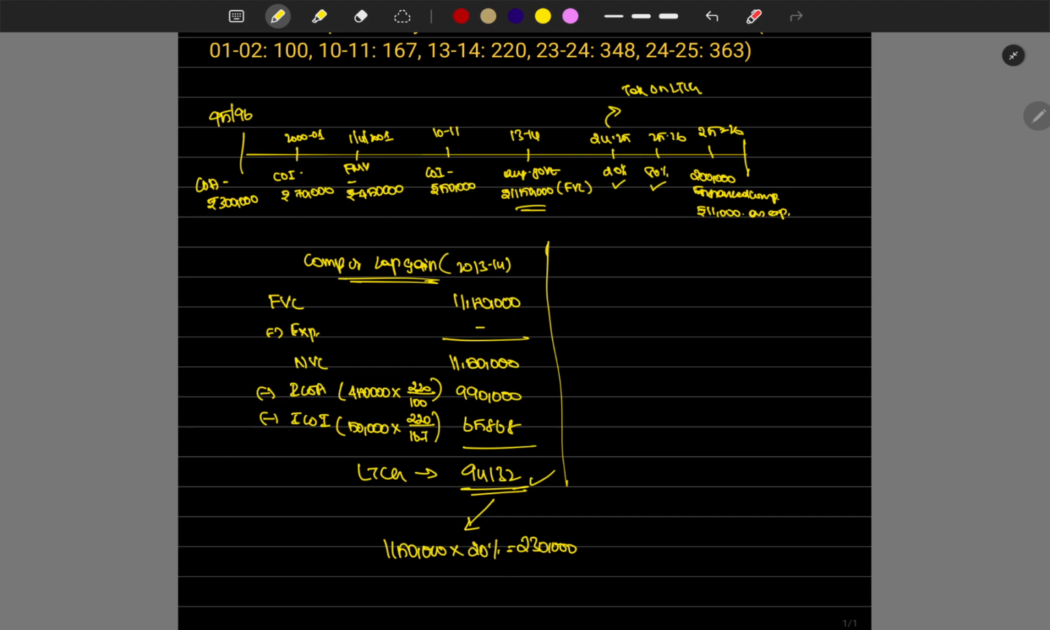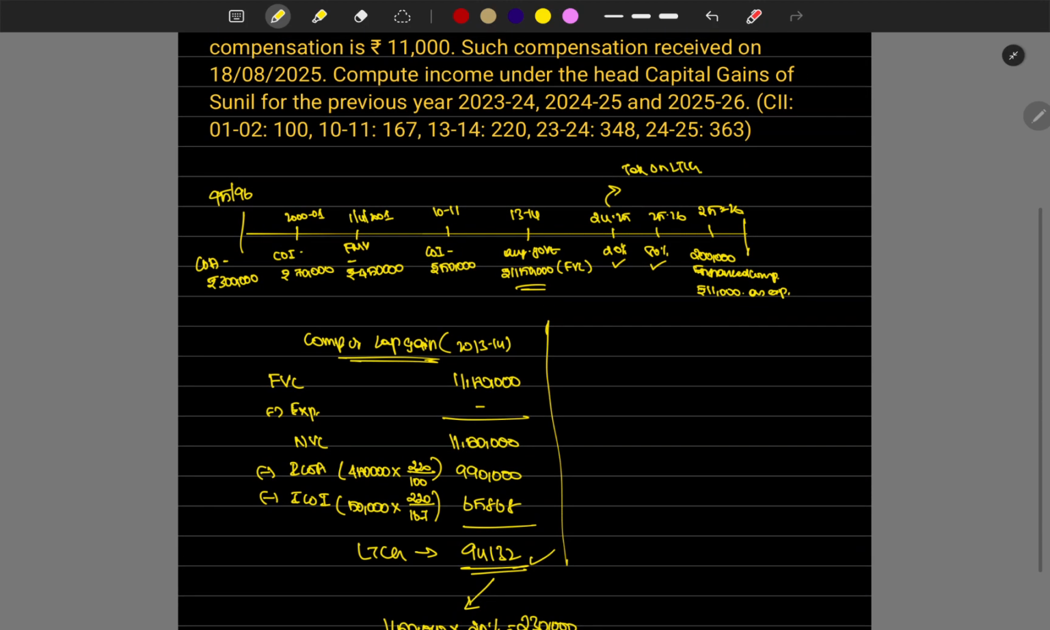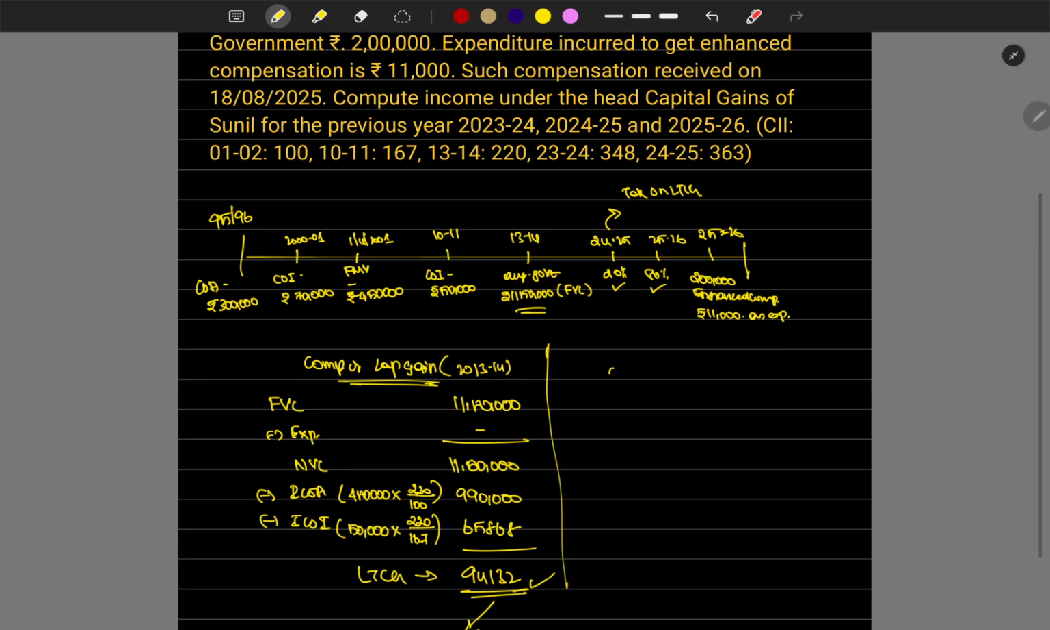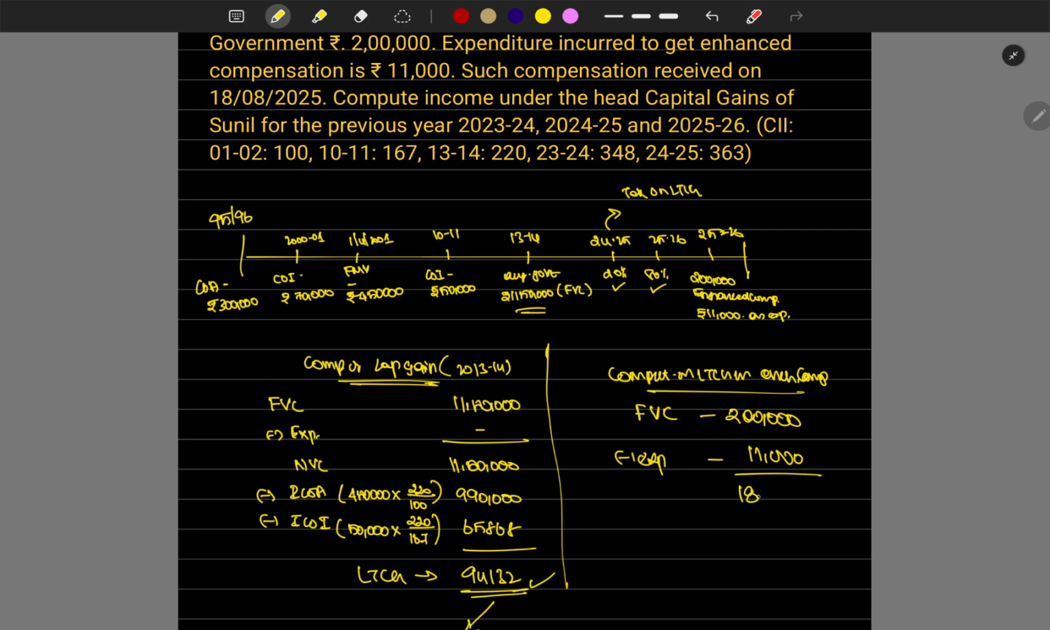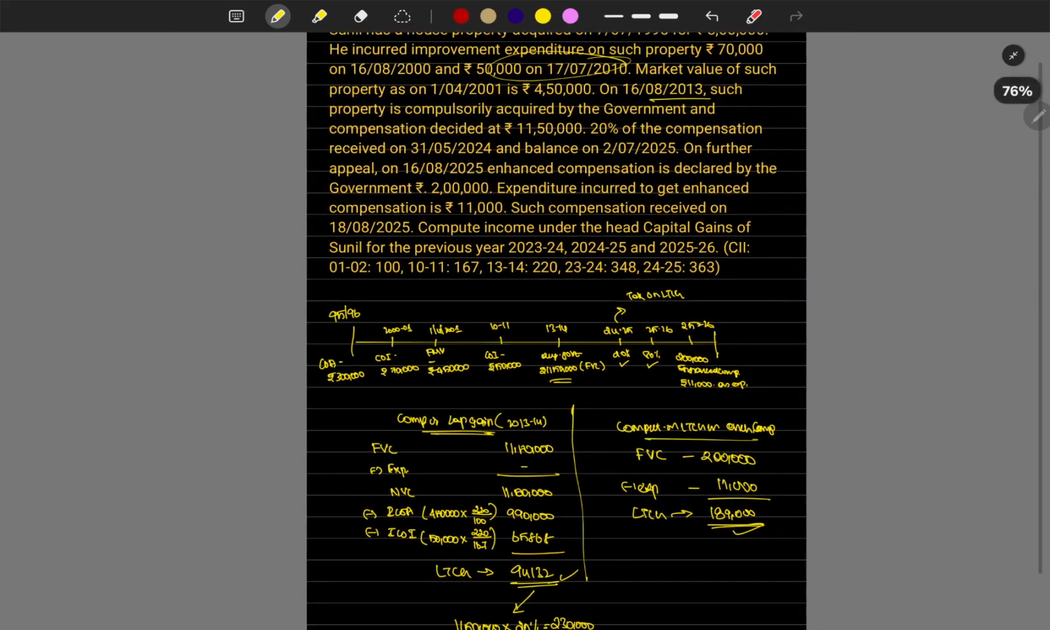Then how much enhanced compensation has he received? LTCG on enhanced compensation: the full value of consideration is 2 lakh he receives later. Then he has spent legal expenses, which is 11,000. The net amount, 1,89,000, is the net value of consideration, which is LTCG. He has to pay tax on this amount. That's it. The problem is over.